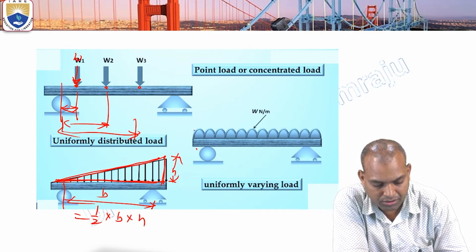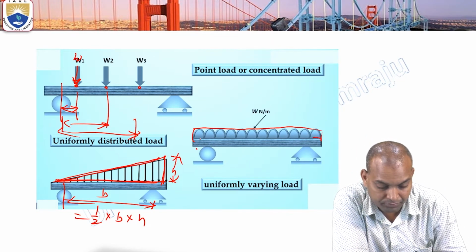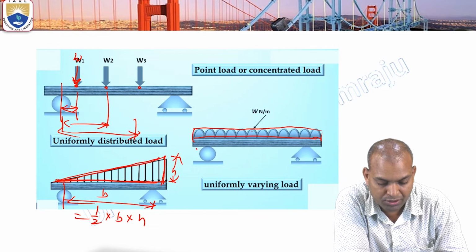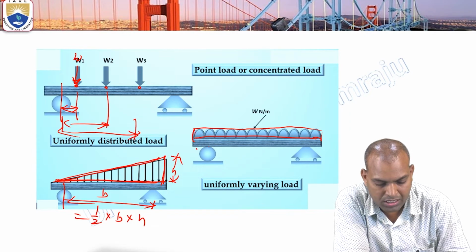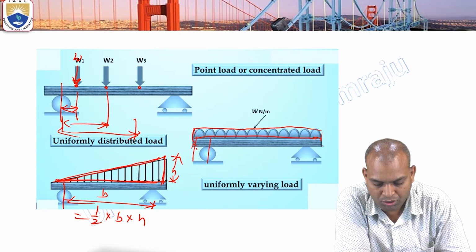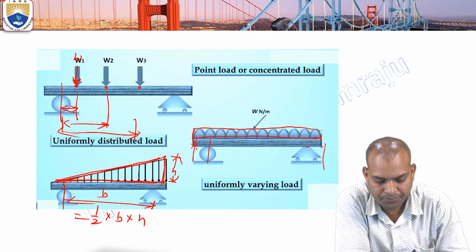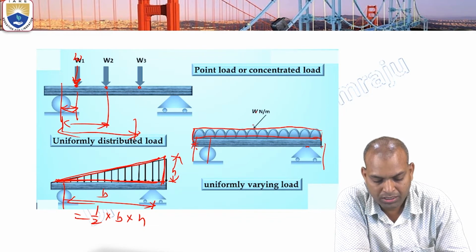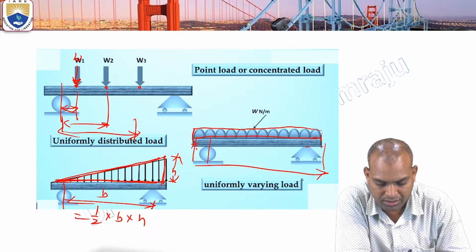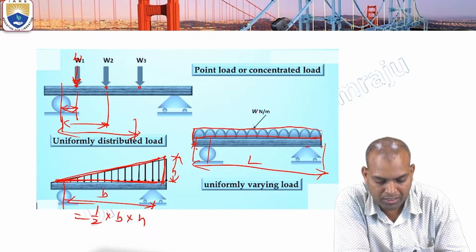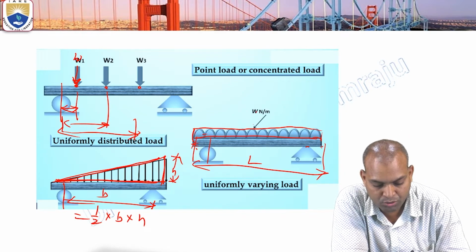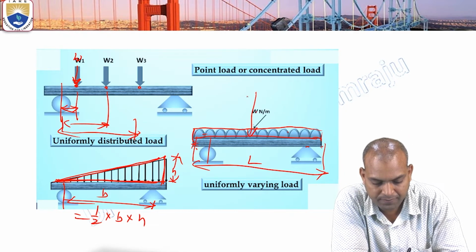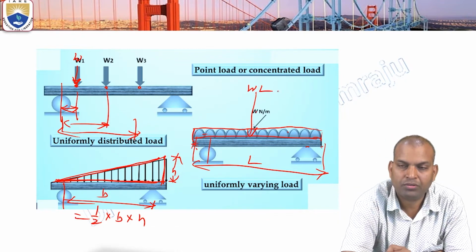Now for the rectangular load, the load is W Newton per meter. The area of this rectangle is the total load. What is the total load? Consider the total length multiplied by W. Suppose the length is L. So W times L, WL, is the total load acting. Where will it act through? Passing through the CG, that is at L by 2 distance. WL is the total load.